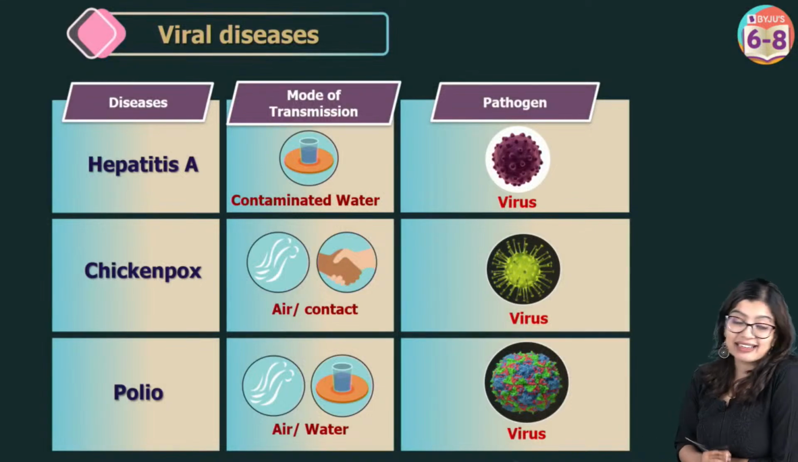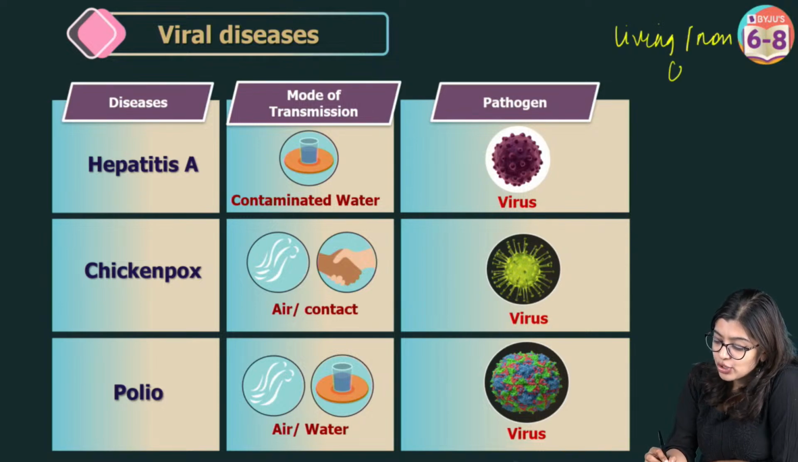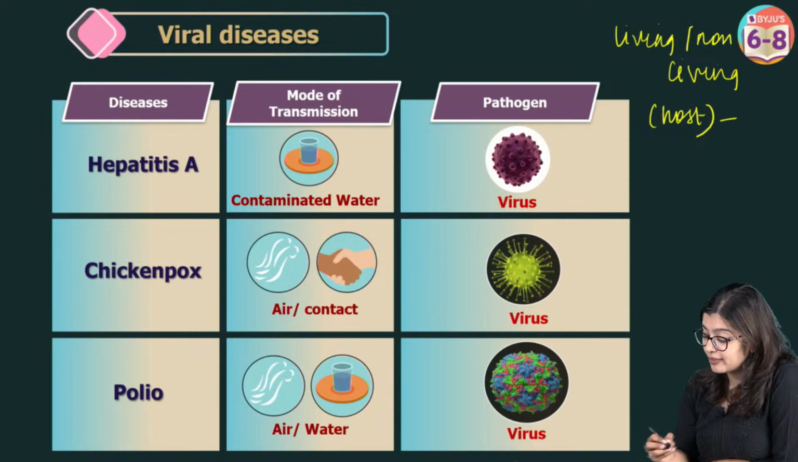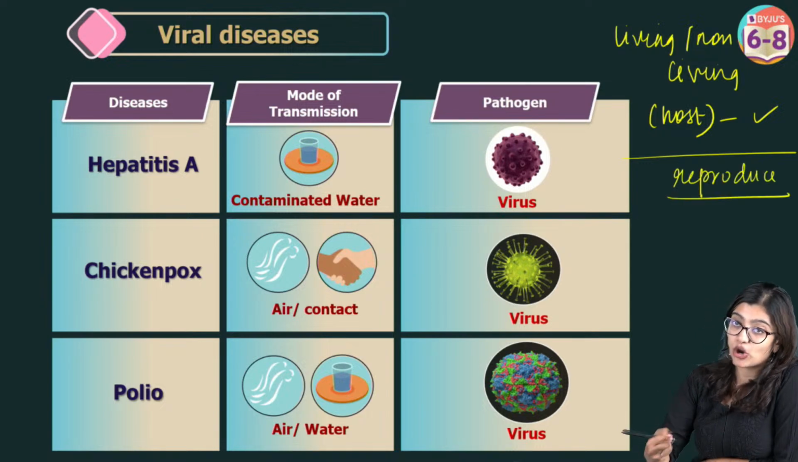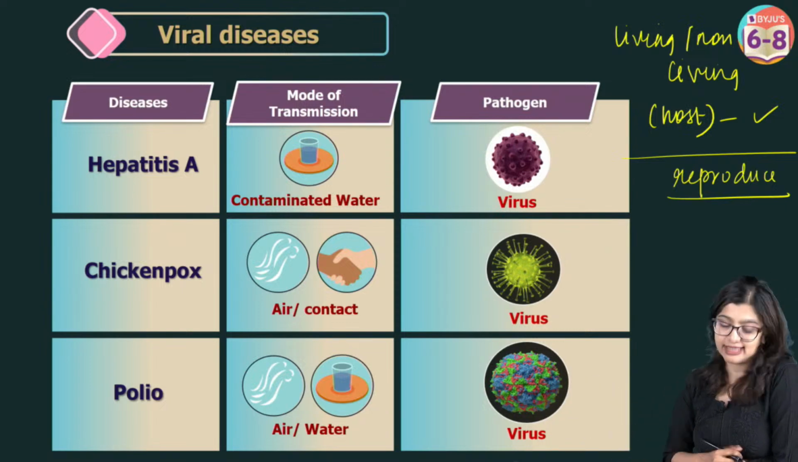Now what are some characteristics of virus? We know that virus is somewhere between living and non-living. Outside the host body, it is non-living, while inside the host body, it is living. And inside the host body, it will reproduce and make more of itself, and antibiotics are ineffective against viruses. So these are some characteristics that are there.